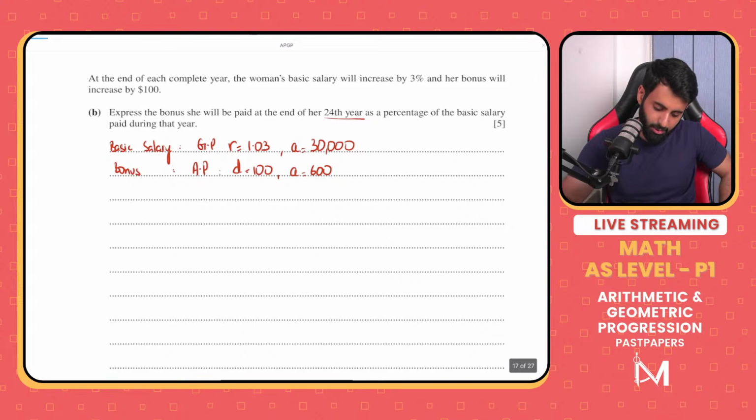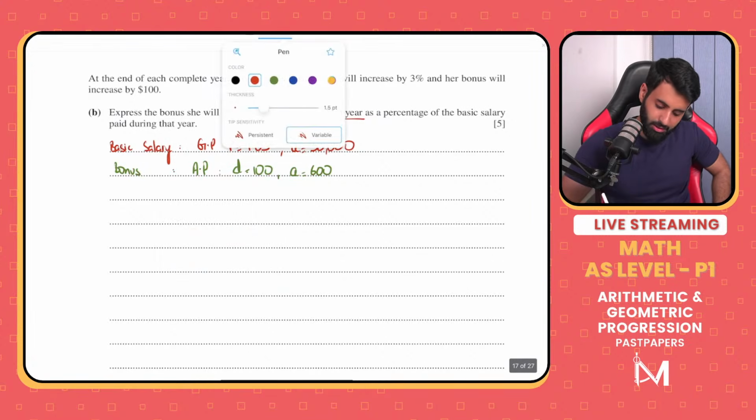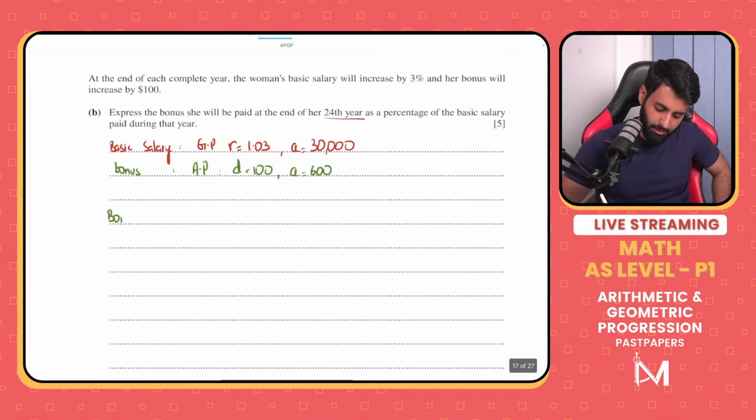I'm just going to color code this. Bonus, I'm going to turn it into green. So for the bonus, we now need to find out the 24th term. How can we do that?